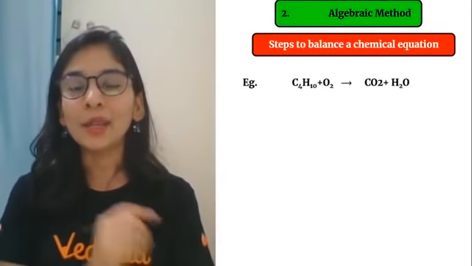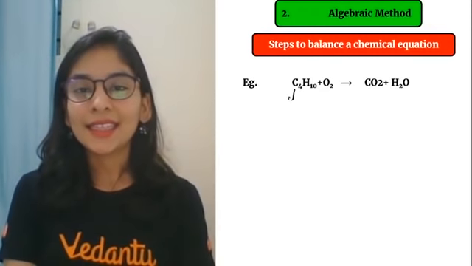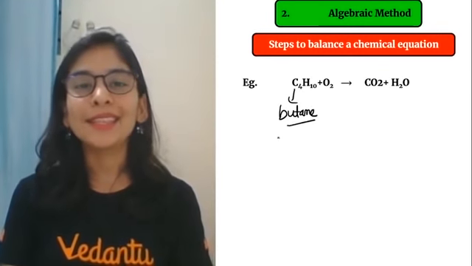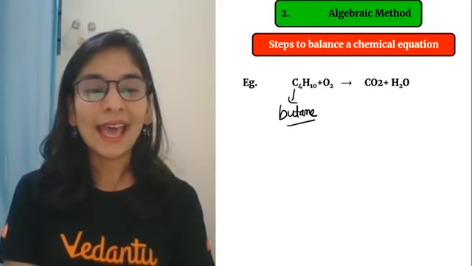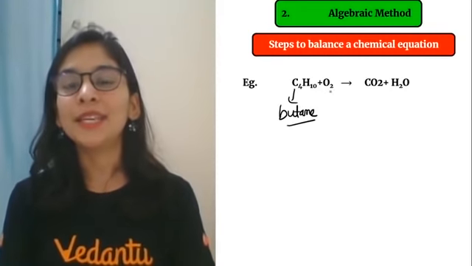Look, I have one equation, C4H10, and you know students what C4H10 is? This is butane gas, with 4 carbons, the gas you mainly use in LPG, liquefied petroleum gas. And this reaction is basically the combustion of your LPG gas.